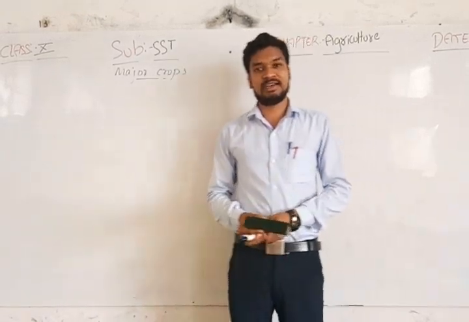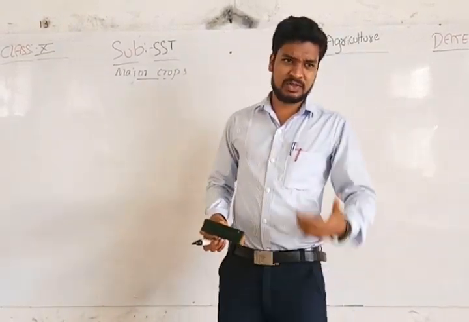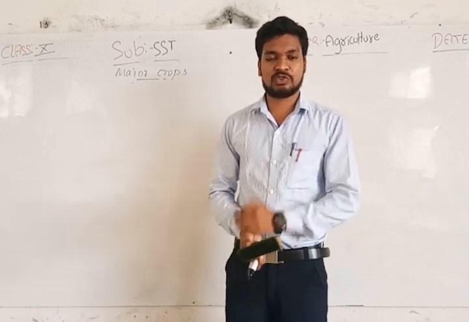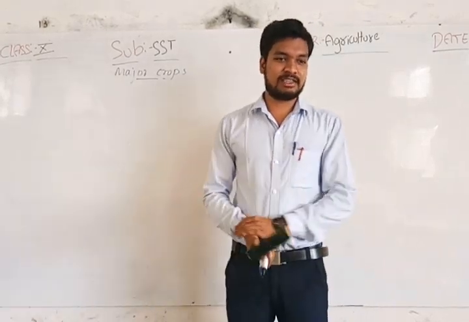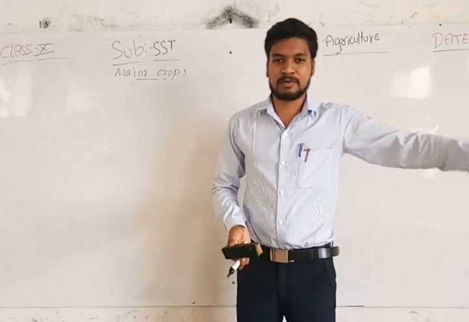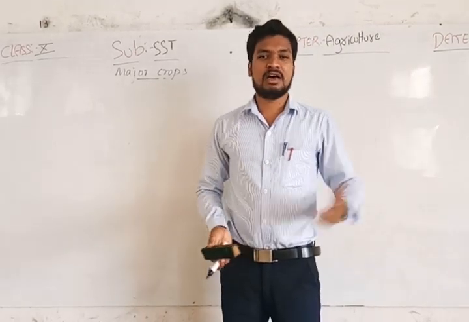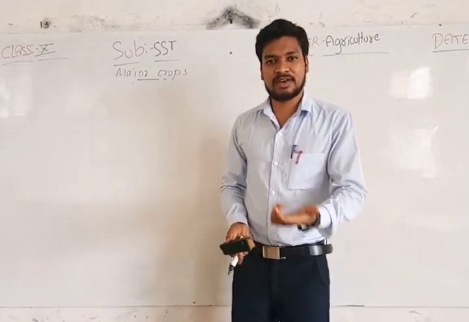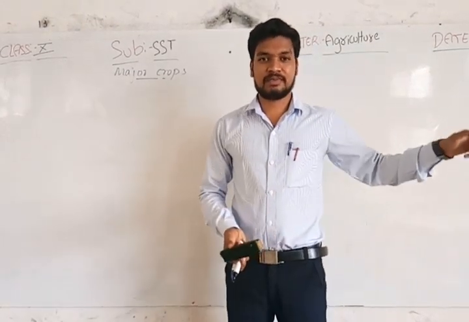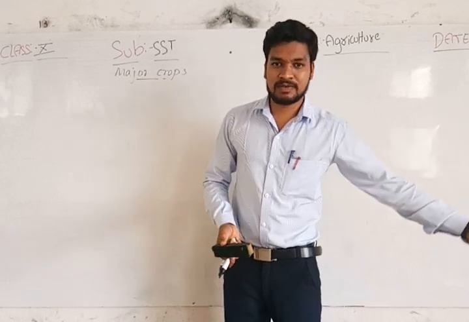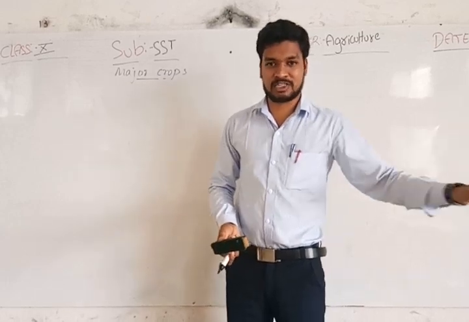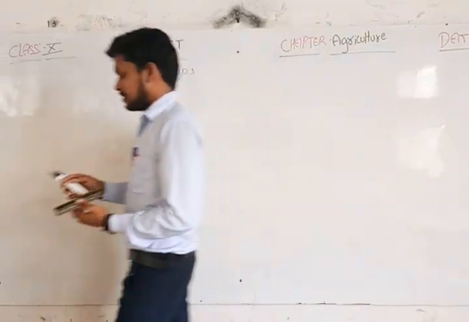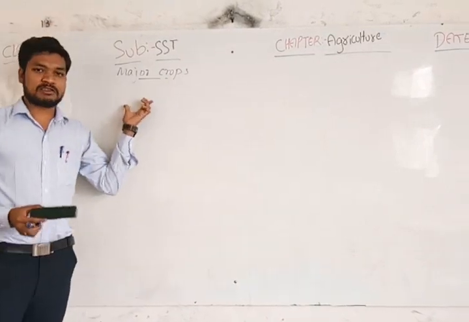For example, sugarcane, tea, coffee, they are not grains. So it's a food crop, but not a grain. Then the last group is cash crops. That means non-food crops. Here the sugarcane and the tea, coffee also come under the cash crop. But the third group, non-food crop, is totally cash crop. Among the major crops, we now look at food crops.